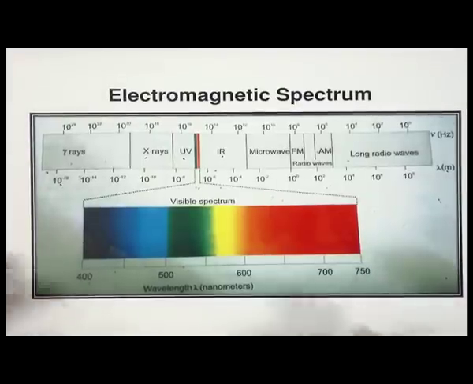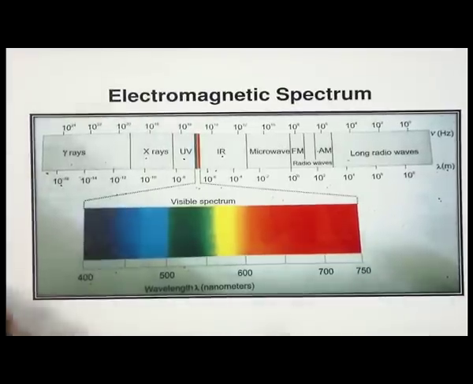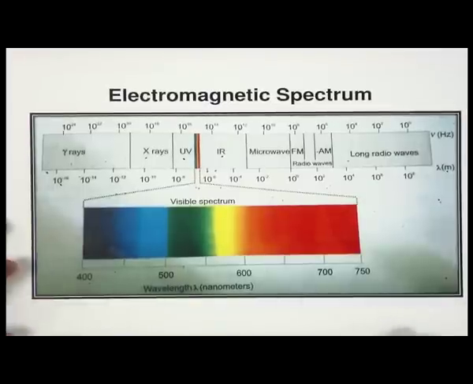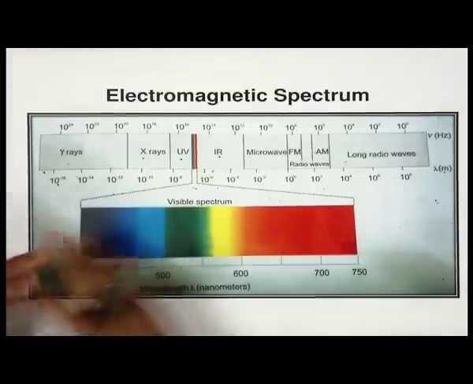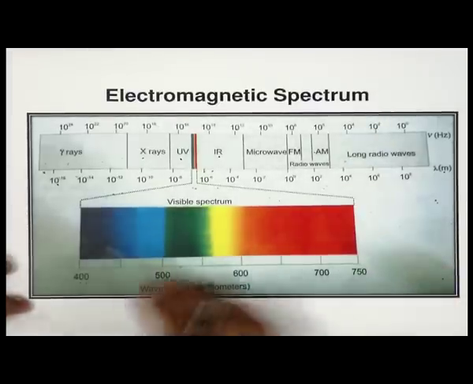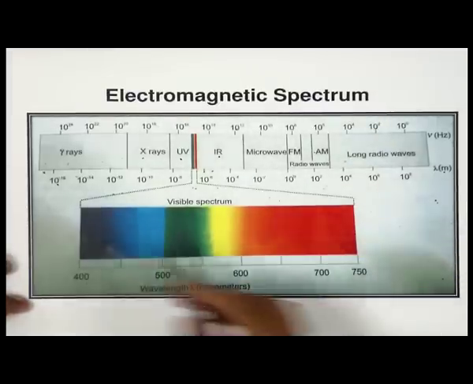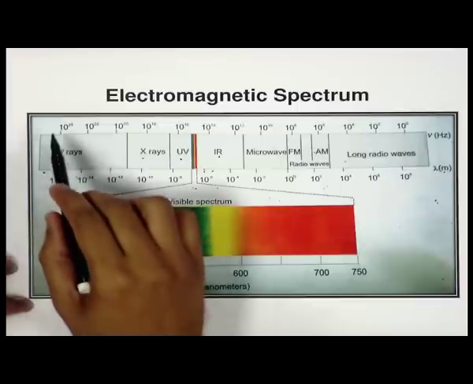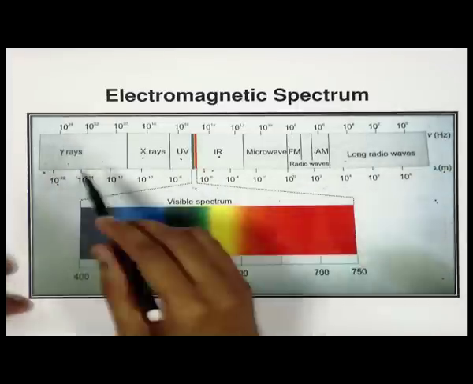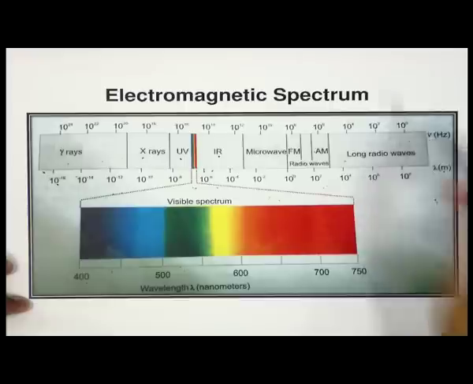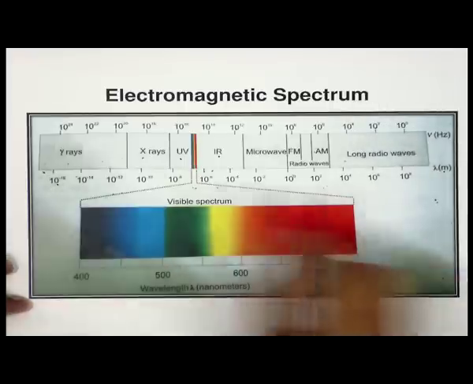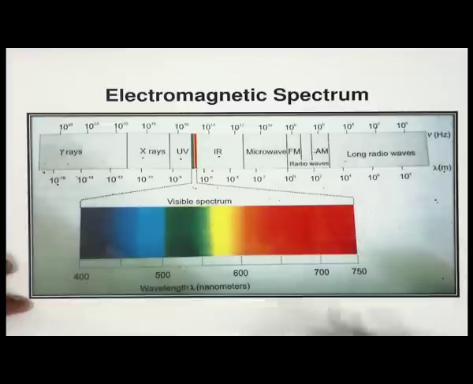Let us begin our discussion with the electromagnetic spectrum that we have already seen. If you remember, the electromagnetic spectrum consists of a series of electromagnetic radiations that differ in terms of their frequencies. We discussed the frequency range from 10 to the power 24 to 10 to the power 0, and the wave numbers correspondingly change.